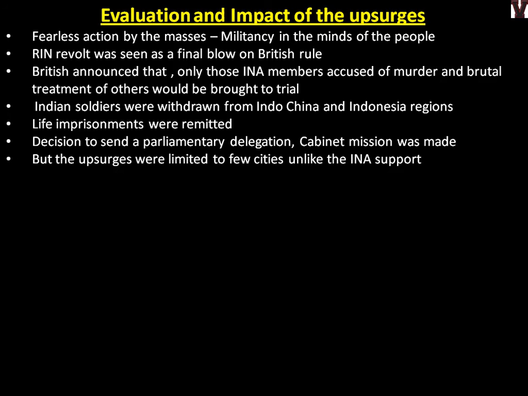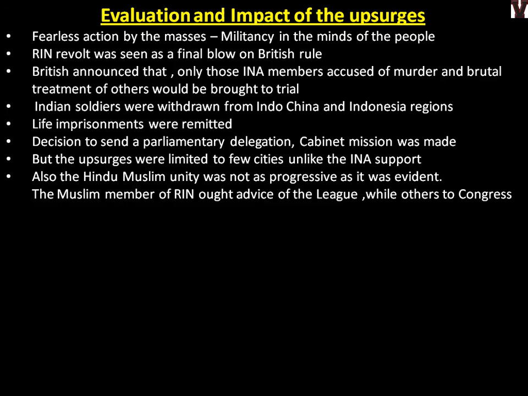So INA, if you see, it was across India, but this RIN was supported only in limited cities. Also, the Hindu-Muslim unity was not as progressive as it was evident. The Muslim members of RIN sought advice of the League while others went to Congress. So even though Hindus and Muslims were both involved, they did not have a definite unity. For any advice, Hindus will go to Congress and Muslims will go to Muslim League. So at ground level, there is no unity.